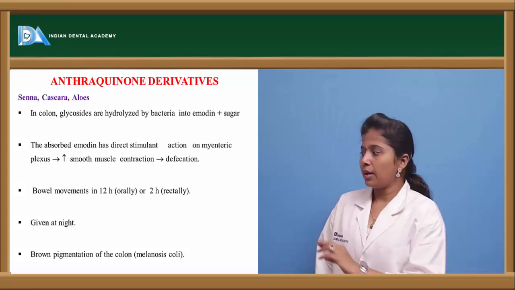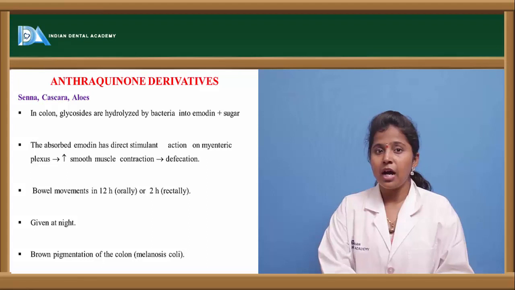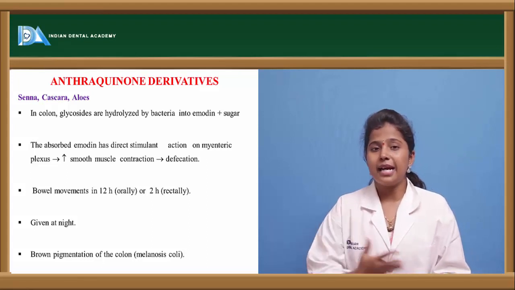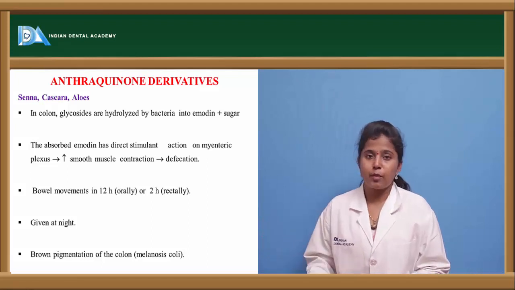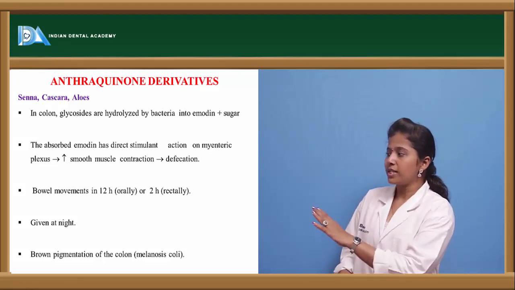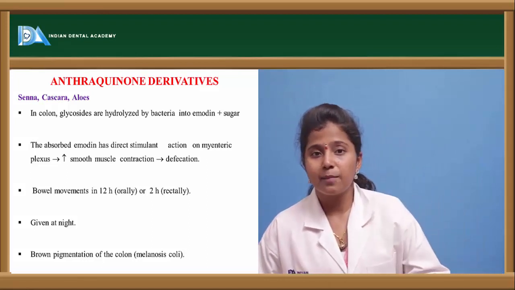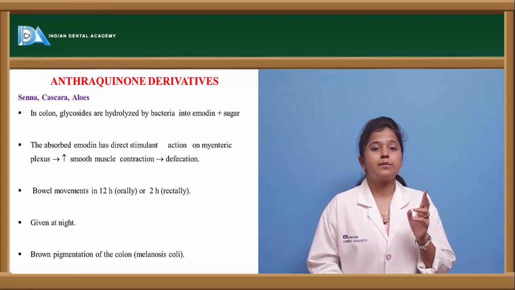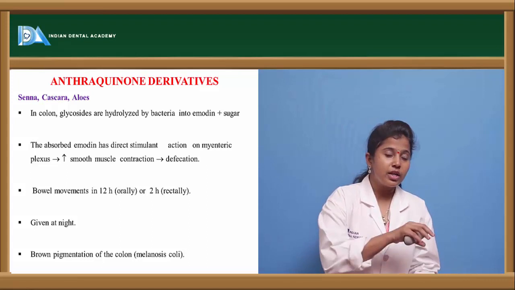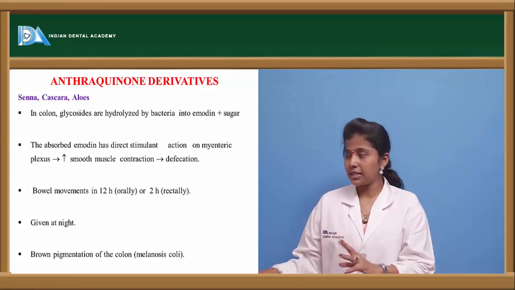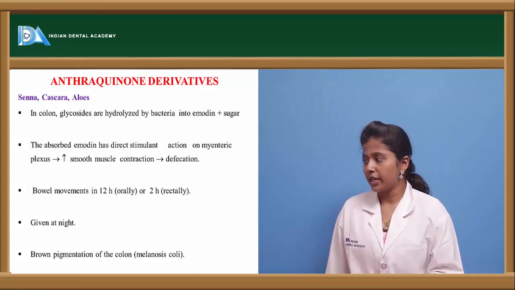Because of bacteria, the glycosides get dissociated, so these sugars will be eliminated as such from the body, and emodin, once it gets absorbed, directly acts on the myenteric plexus. As I told you, the myenteric plexus is involved in reflexes, and thereby smooth muscle contraction or relaxation takes place. So emodin directly stimulates the myenteric plexus, and thereby smooth muscle contraction increases, and it can show purgative effect.